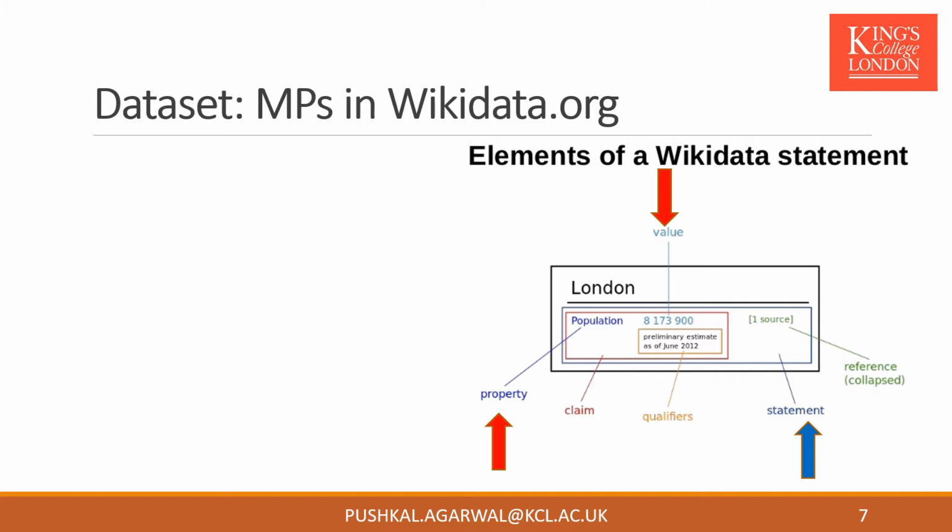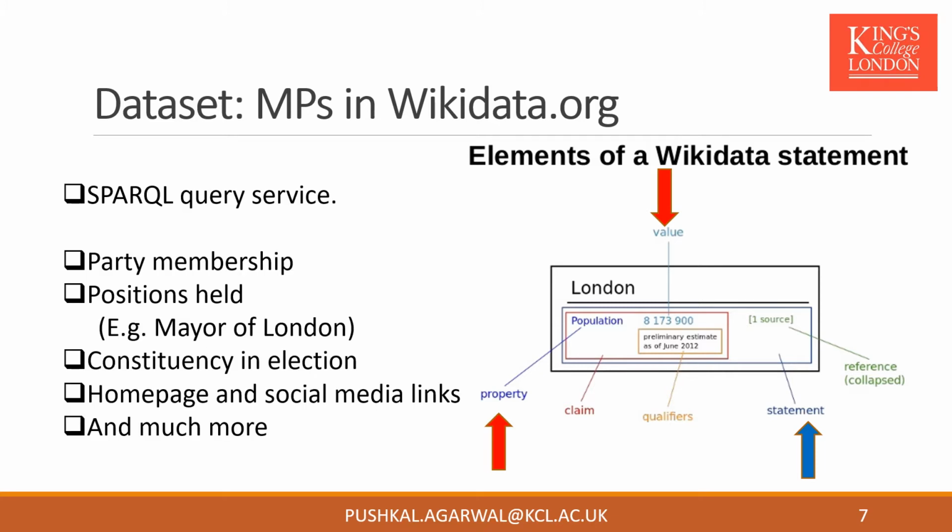The structure forms one statement about London stored in Wikidata, and from this service for each MP we fetch their party membership, political positions they held in their career like mayor, cabinet minister, prime minister, the constituency from where they got elected, homepage and social media links of the MP, and so forth.